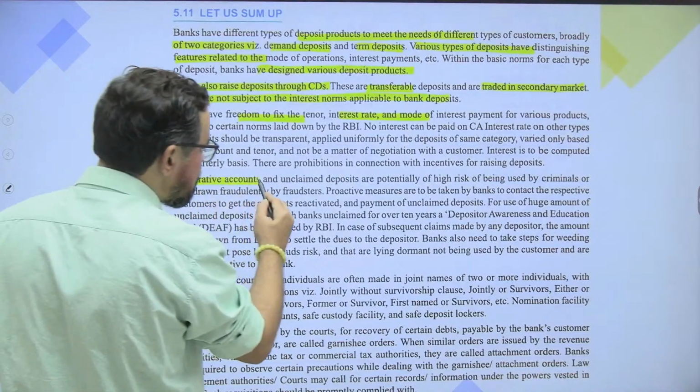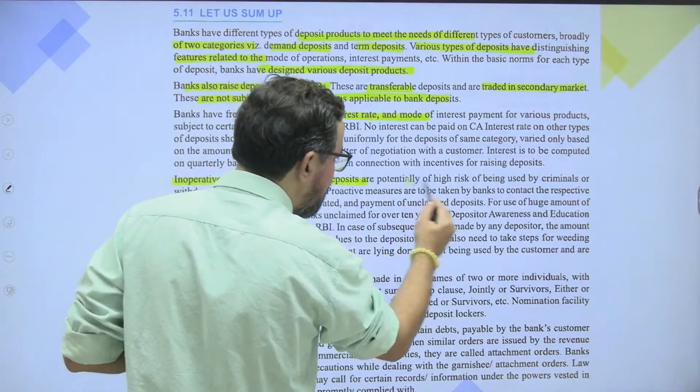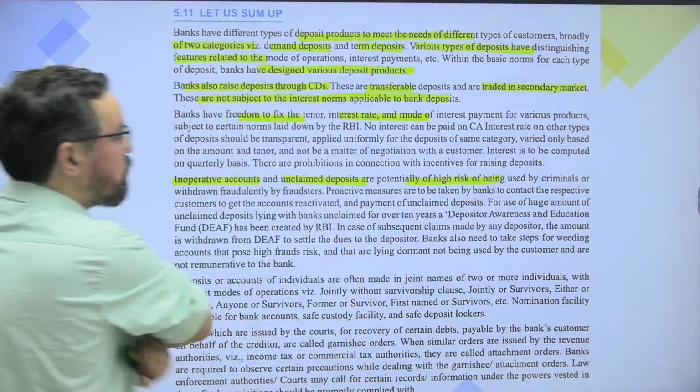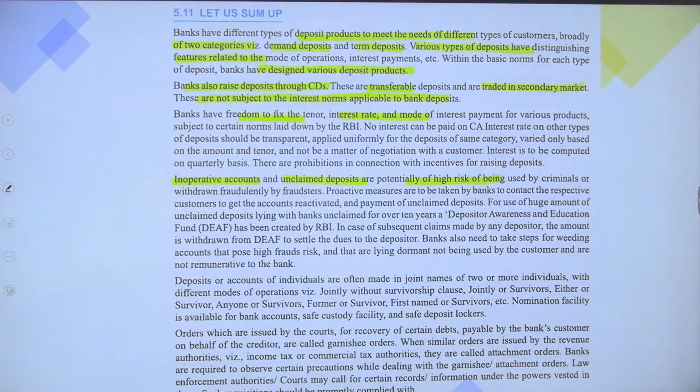Inoperative accounts and unclaimed deposits are potentially at high risk of being used by criminals or withdrawn fraudulently by fraudsters. Proactive measures are to be taken by banks to contact the respective customers.